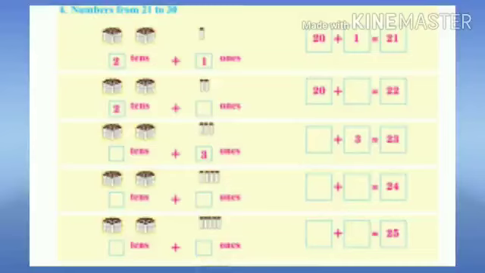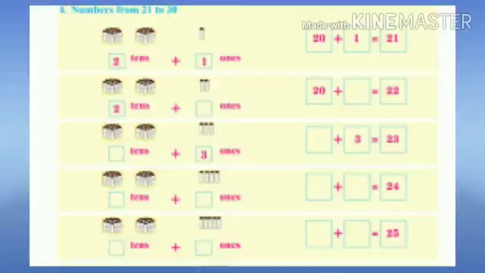We have 2 bundles of 10 sticks and 1 loose stick. Can you say how many tens and ones are there? Yes, there are 2 tens and 1 ones. Now we have 20 sticks and 1 stick. Total sticks 20 plus 1 is equal to 21. The number is 21.